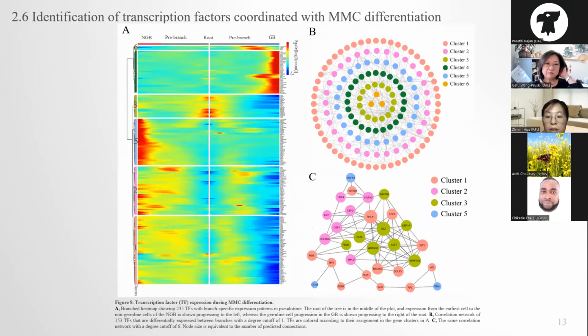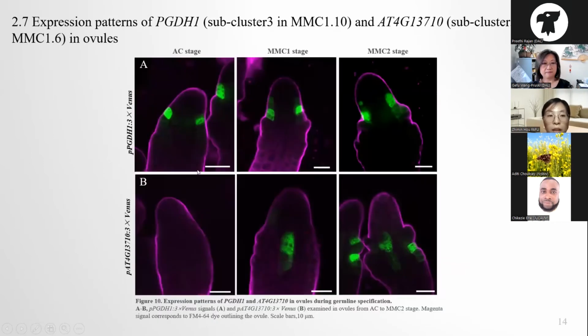We also found that there are 200 TFs in DEGs along the trajectory, and their expression waves suggest an intricate regulation of female germline differentiation. PGDH1 and 8040-13710 also completed the marker genes of the female germline associated cell clusters.